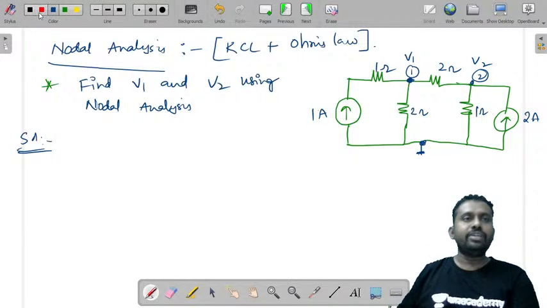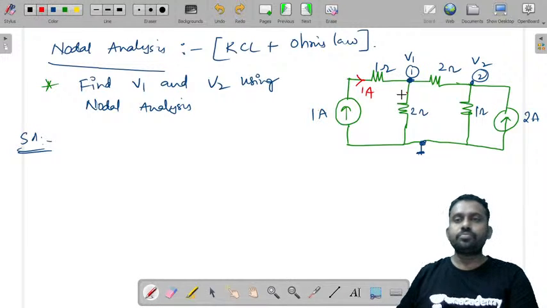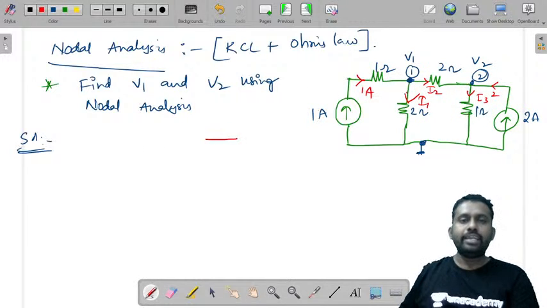Before that, we will take the current directions. This is already given as 1 ampere. This is the other branch. Let us call this I1 and this I2, and to this branch there are 3. This current is already considered and this is already 2 amperes. Let us consider this as R3.